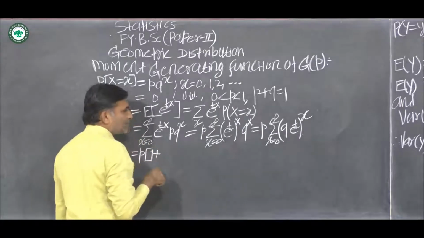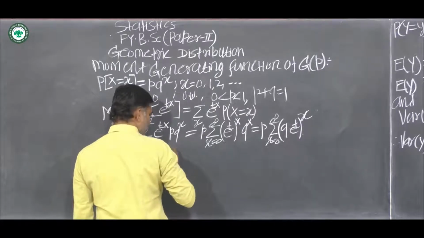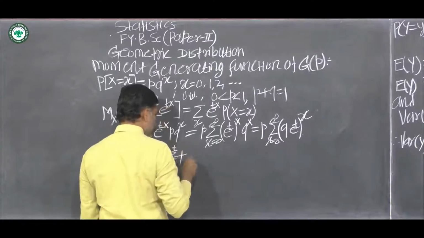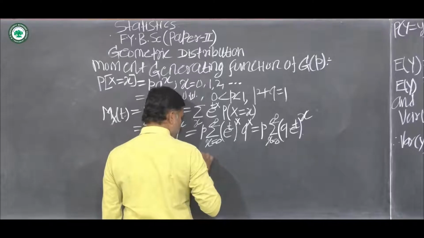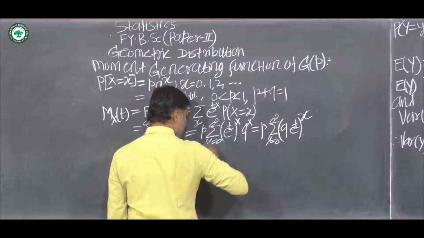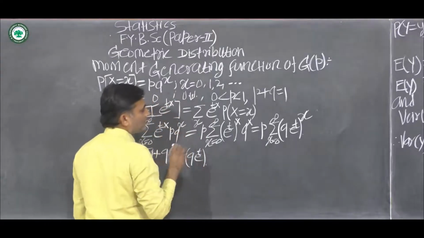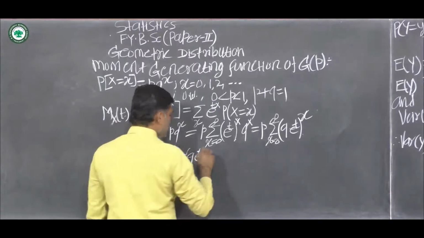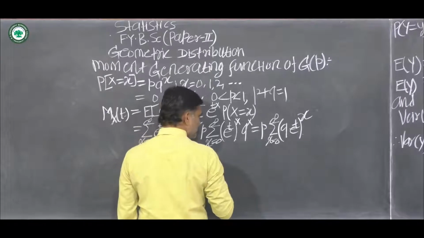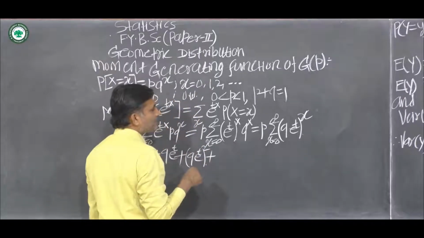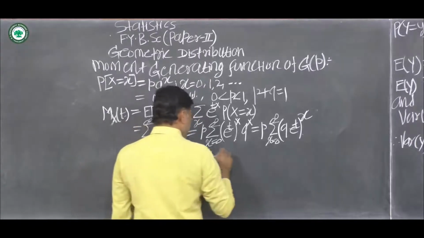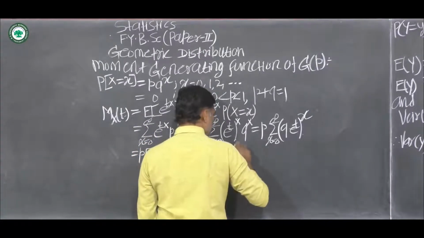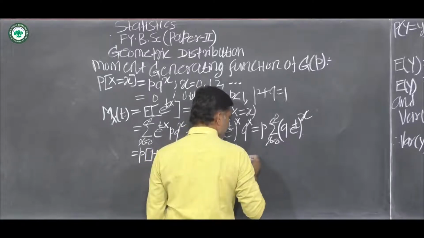Then put x equal to 1, then second term is q into e raised to t, plus next term is q into e raised to t bracket square, plus next one is q into e raised to t bracket raised to 3, plus so on.